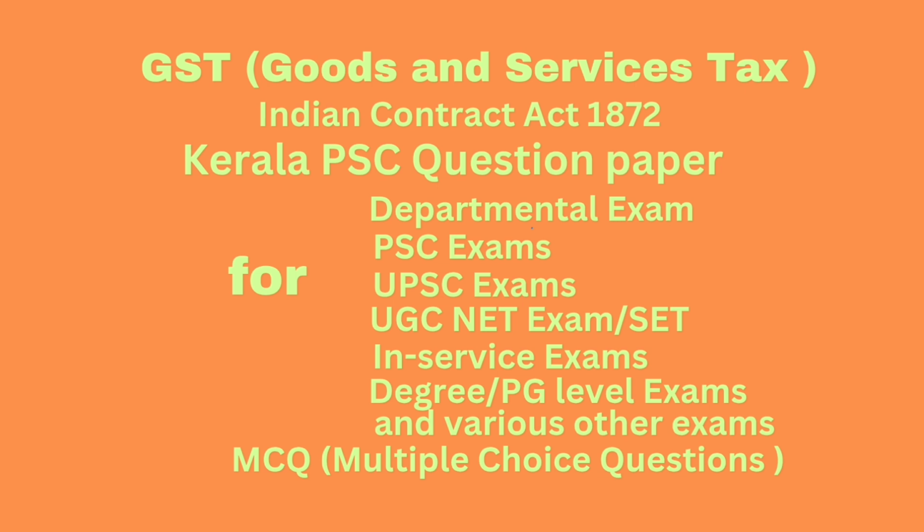Question number 85. Who are covered within the meaning of authorized representative? Option A, employees. Option B, relatives. Option C, practicing chartered accountant. Option D, all of the above. Correct answer, option D, all of the above. Question number 86. Board for the purpose of GST means. Answer, Central Board of Excise and Customs.